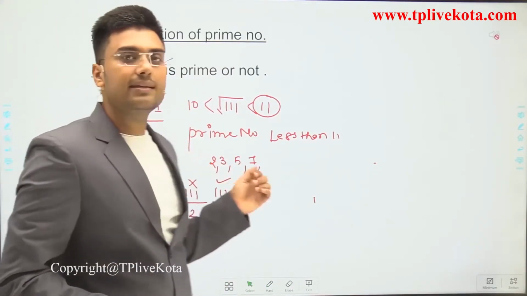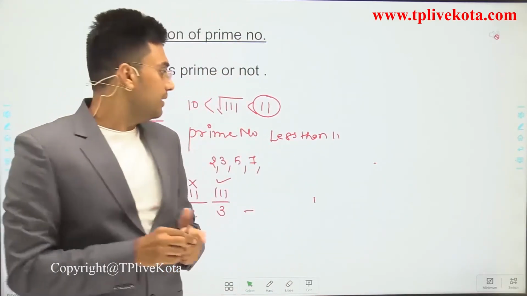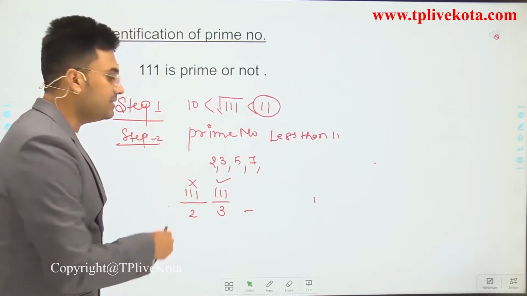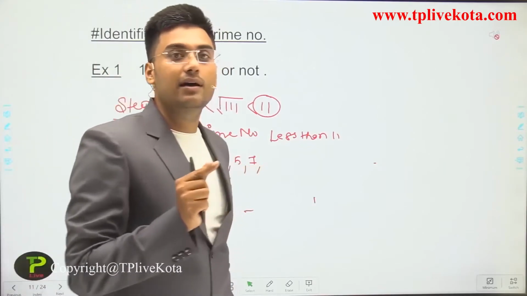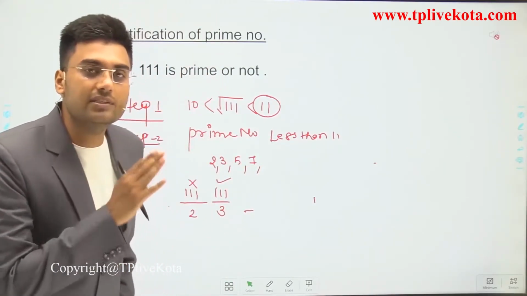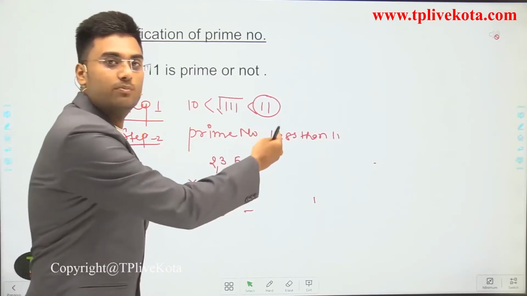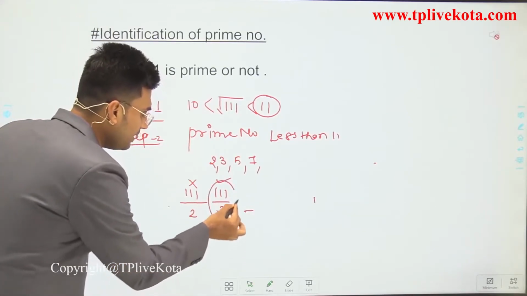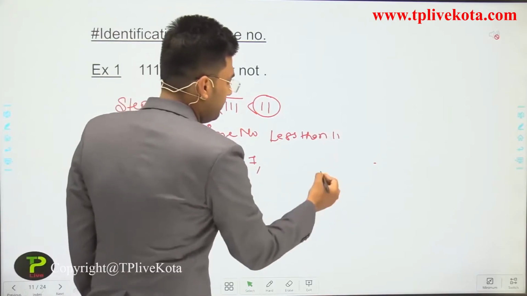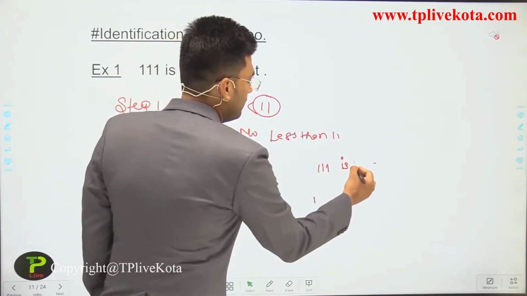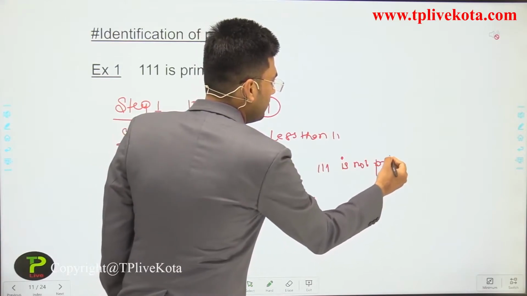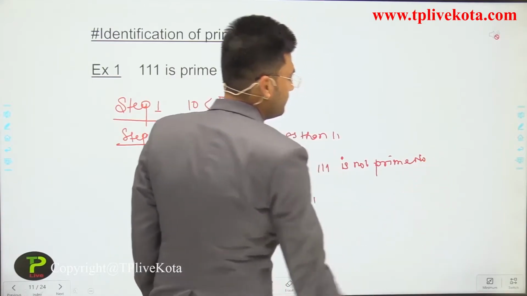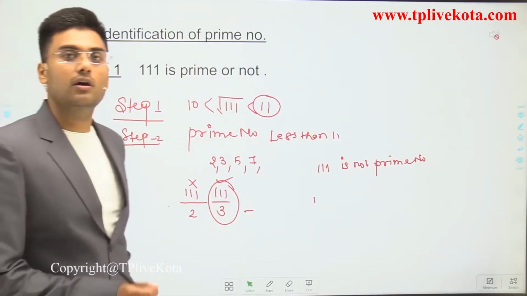As I said earlier, if a number is divisible by a prime number smaller than 11, then it is not a prime number. And if the number is not divisible by any of the prime numbers smaller than 11, then it is a prime number. So since it is divisible by 3, we can say that 111 is not a prime number.